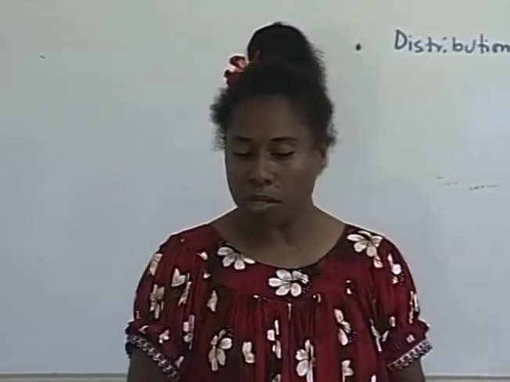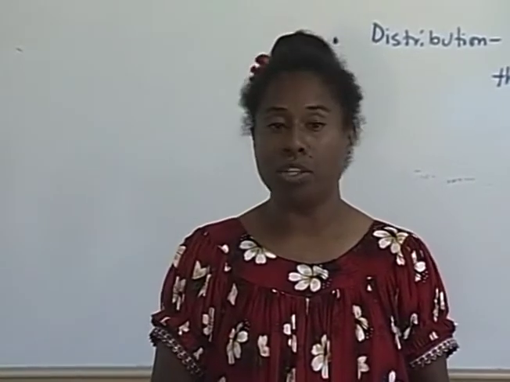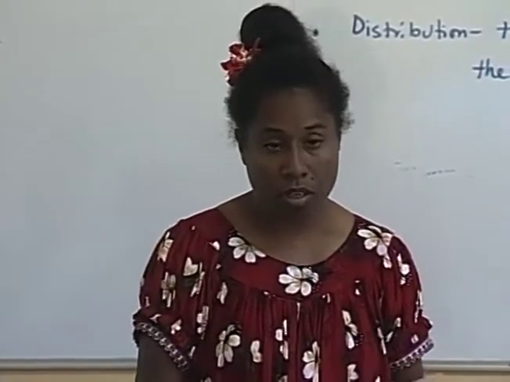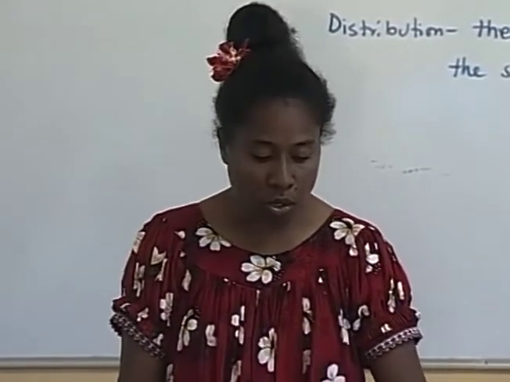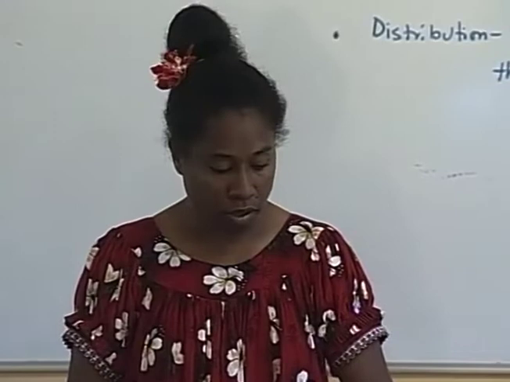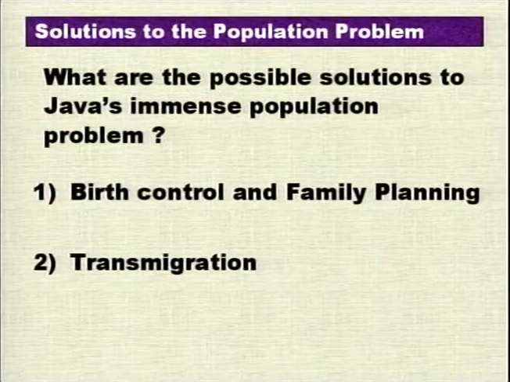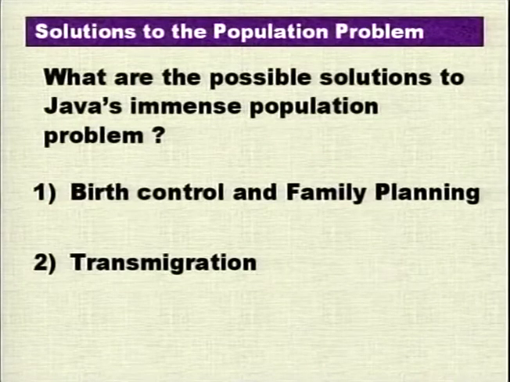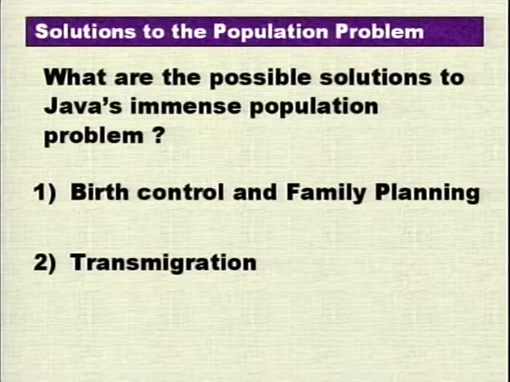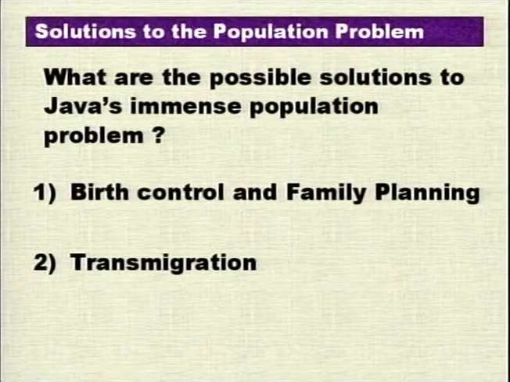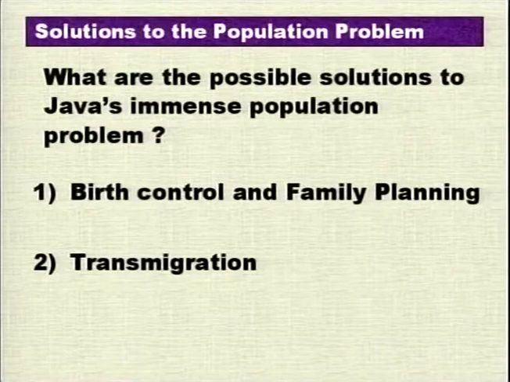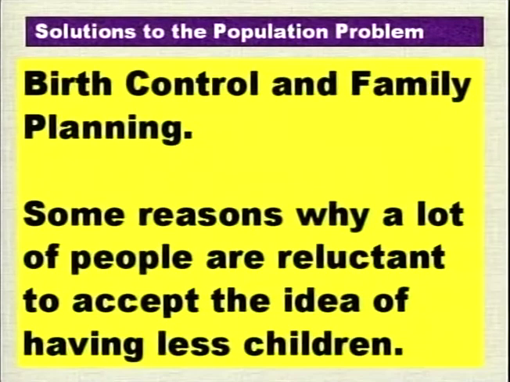So what are the possible solutions to Java's immense population problems? Two possible solutions that have been discussed in our book are: one, birth control and family planning, and two, transmigration. We are going to have time to only look at birth control and family planning in our lesson today, and your homework will be note-taking on the information on population in Indonesia, as well as the first of the solutions, and that is birth control and family planning.